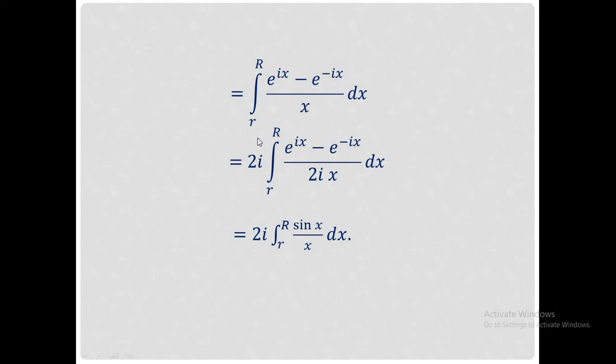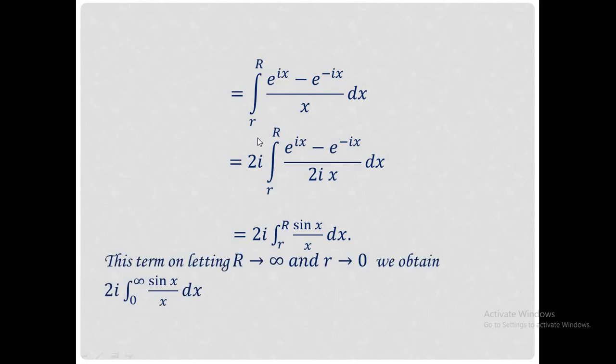On substituting this, our equation will become 2i into the integral from small r to capital R of sin x by x dx. Now we let capital R go to infinity and small r go to 0. When this is done, our term will become 2i into the integral from 0 to infinity of sin x by x dx.